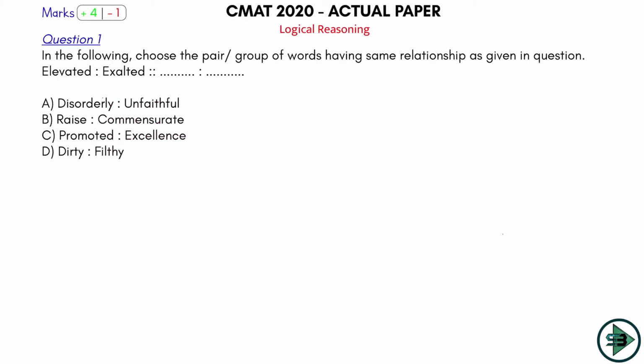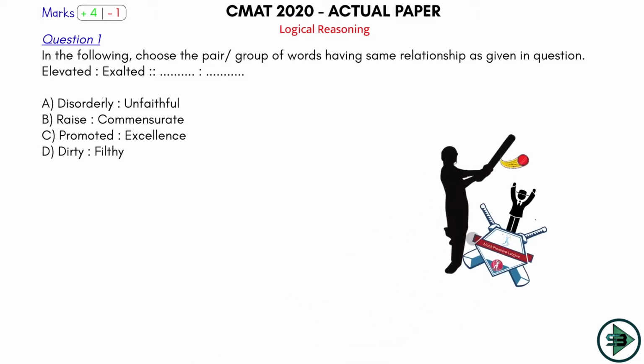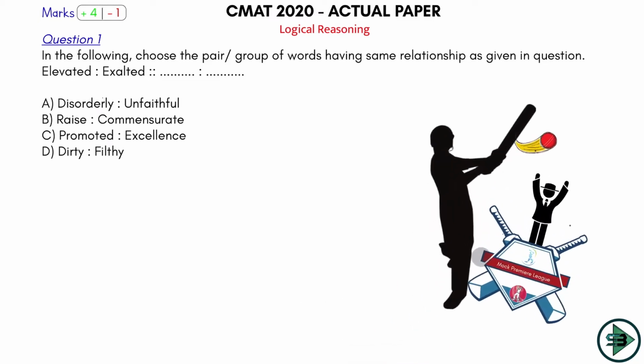So let's start by playing the first ball, which is nothing but the first question in the logical reasoning section of the actual CMAT 2020 paper. So what is this question saying? In the following, choose the pair or group of words having the same relationship as given in the question. So this ball is clearly a sixer for me. I'll hit a 6 on this ball, okay? Because this is an easy question.